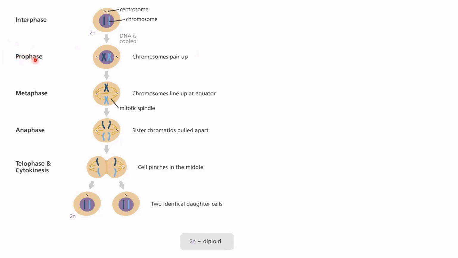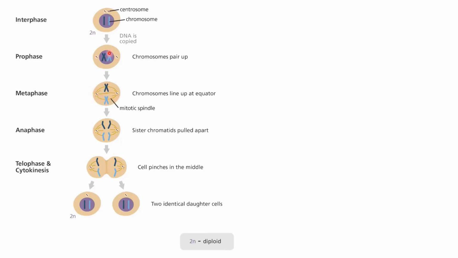In this prophase, all the duplicated content is going to pair up. Once it forms pairs, it will decide that the content of genes on this chromosome and the content of genes on this chromosome is equally going to divide between the two cells. So that is why they pair up. Now, in the next phase, this centrosome is going to move to the opposite poles and it starts creating microtubules, or smaller tubules or fibers, that spread across the cell.